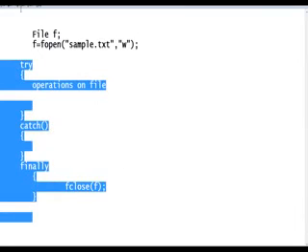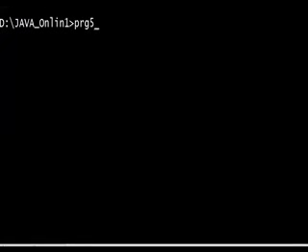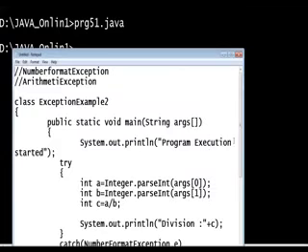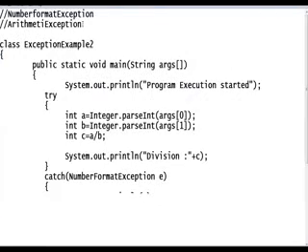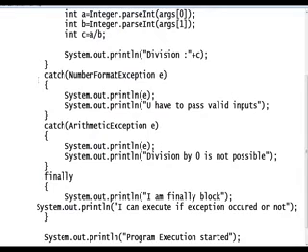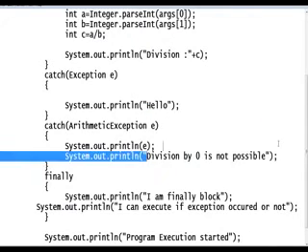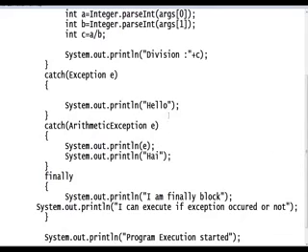Now I want to write prg51.java. Yes, this is a program. If an arithmetic exception occurred at runtime, okay, now I will take the entire block. The arithmetic block also I will take, and the exception block also. This is the exception block. Now what I am going to write here: hi and hello. This is hello here. Now I want to write hi here. Two blocks, the arithmetic block and the exception block.